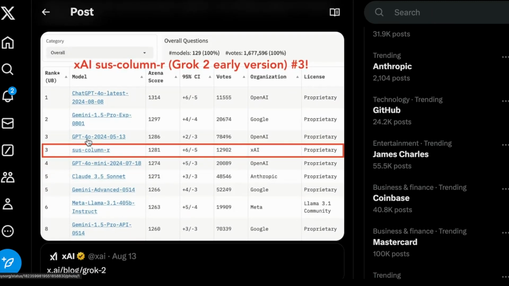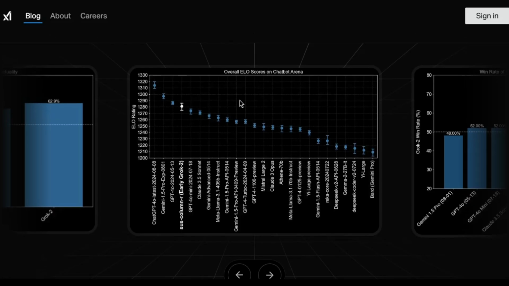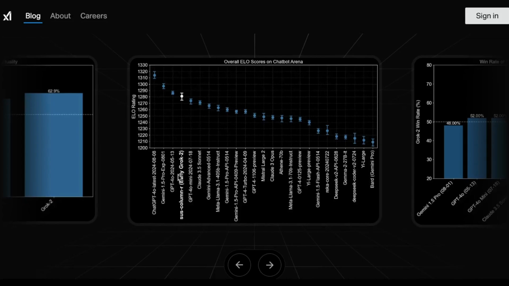And you can see where we have GPT-4o and how fast xAI is moving. These are the overall ELO scores on Chatbot Arena. You can see where it ranks. Quite impressive actually that it ranks right above GPT-4o Mini and even above Claude 3.5 Sonnet.